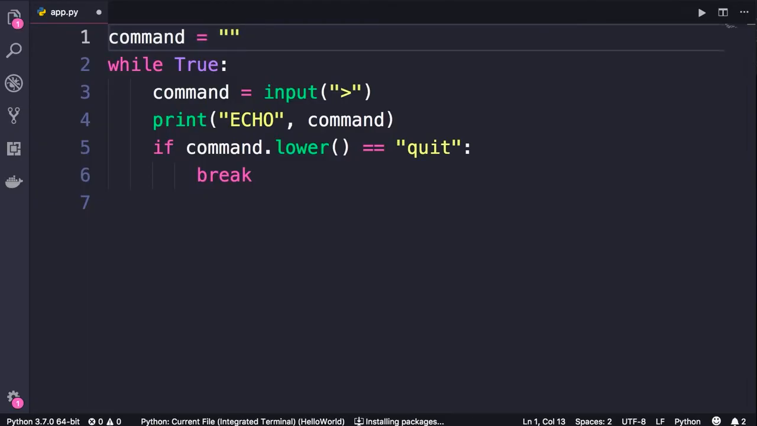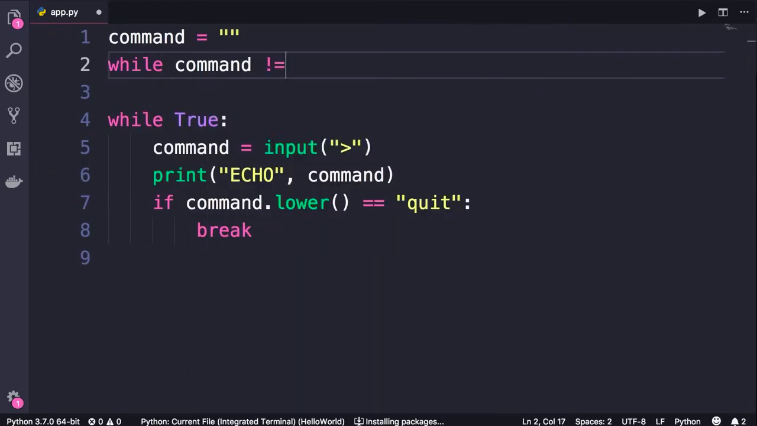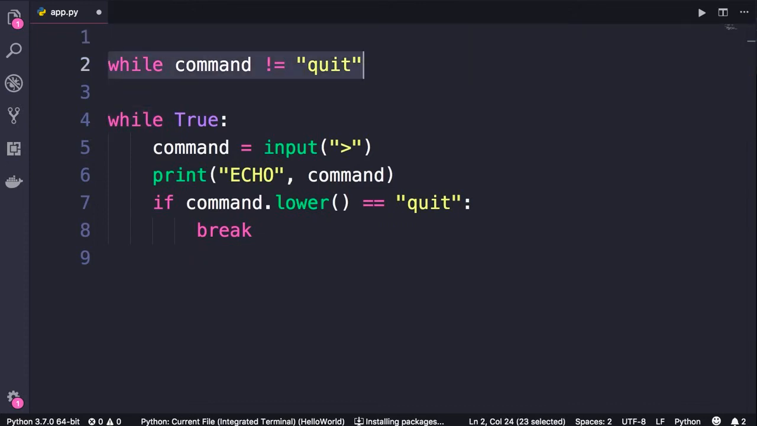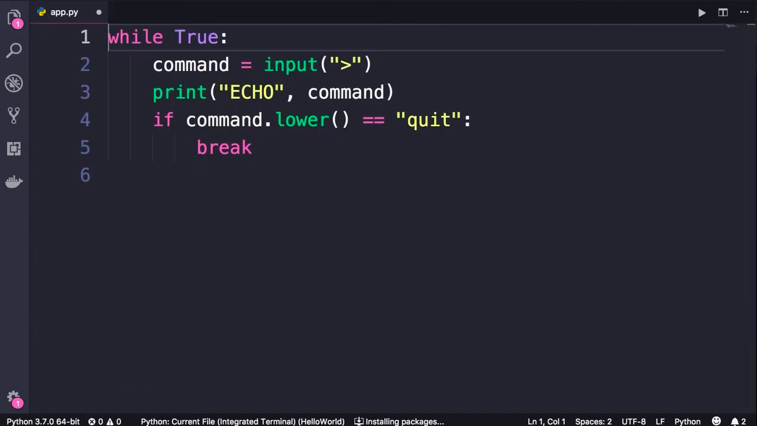Previously we needed this because we had a while statement like this: while command does not equal quit. So we had to define this command variable, and that's why we set it to an empty string. Without this line, when the Python interpreter tries to execute this code, it doesn't know what command is. So now that we have an infinite loop, we no longer need to define command and set it to an empty string. In terms of functionality, this program is exactly the same as the program we wrote in the last lecture.